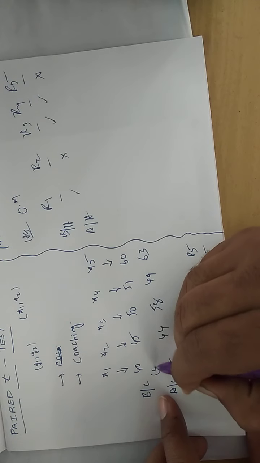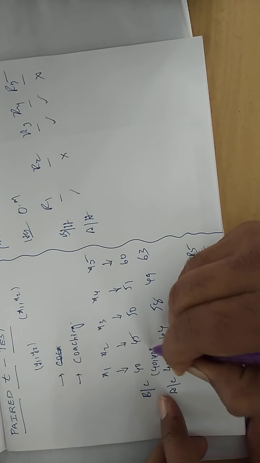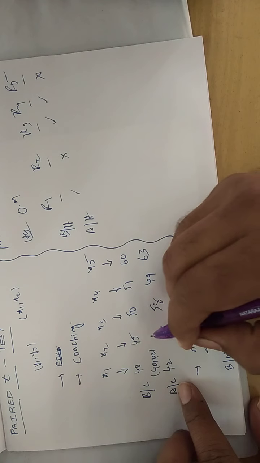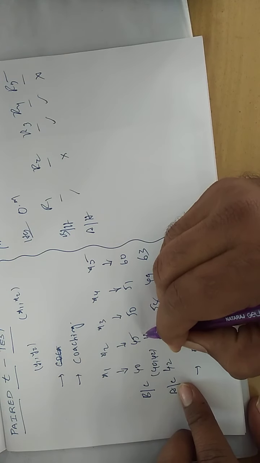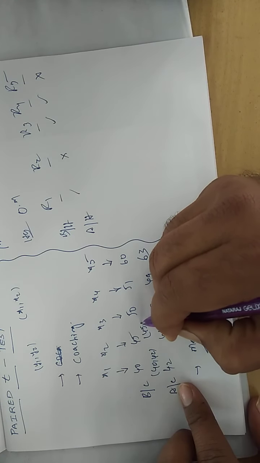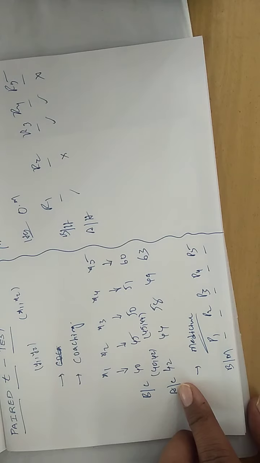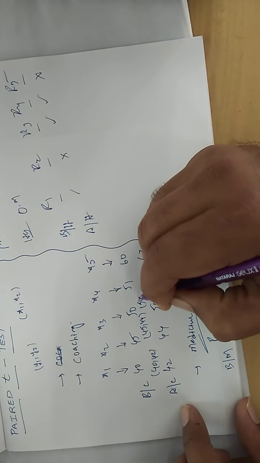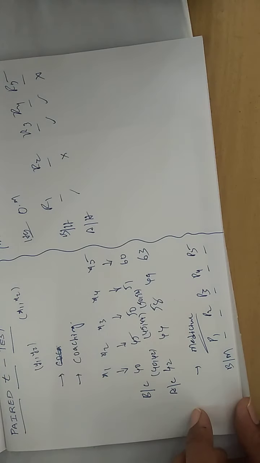How can you pair up the values? 40, 42: 2 values. Pair means 2, triplet means 3, quadruplet 4. So how can you pair here? Again 45, 44, one more paired value. Now the same here, 50, 58.